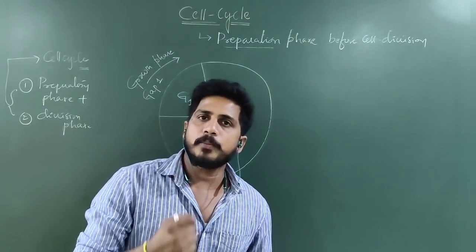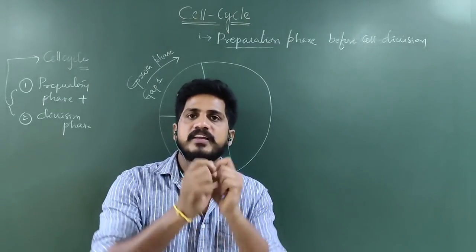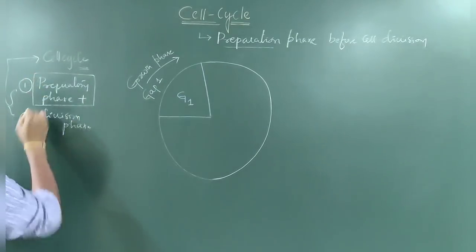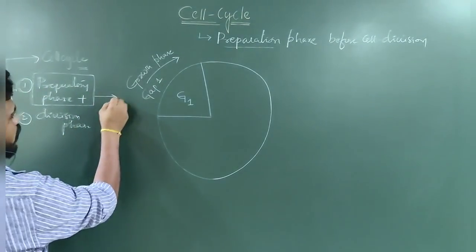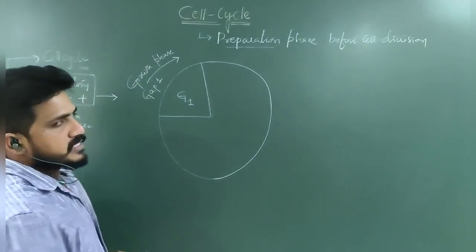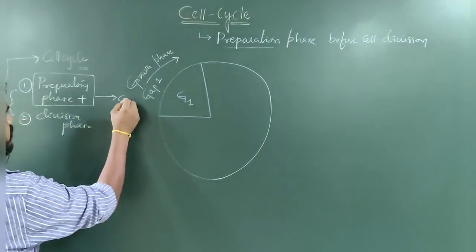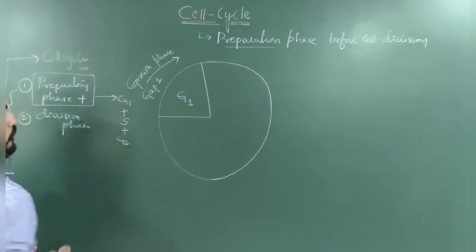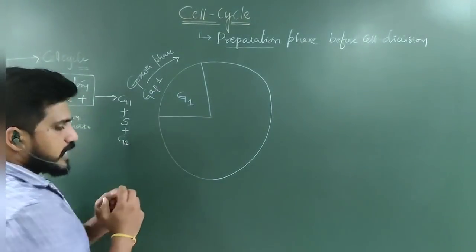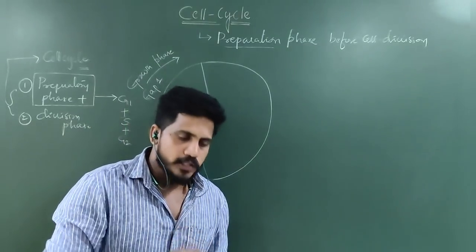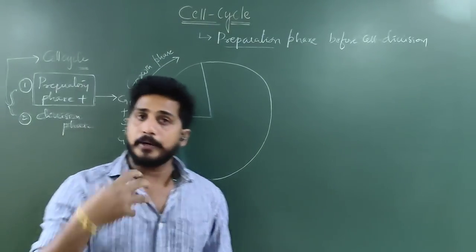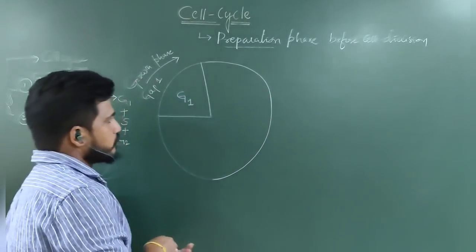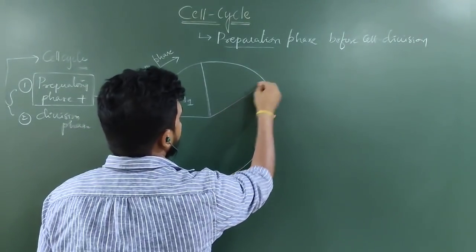That's why cytoplasm will increase during the first phase, that is the preparatory phase. The preparatory phase is also called growth, in which three subphases are there: G1, S and G2. In G1, cytoplasm will increase and also enzymes and proteins are prepared. They are used for DNA replication, which must happen in the S phase.